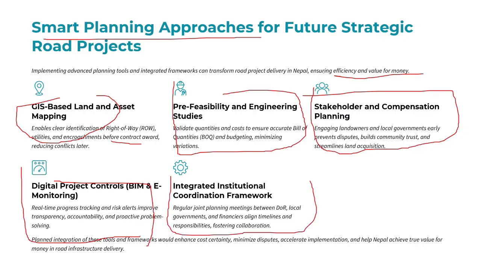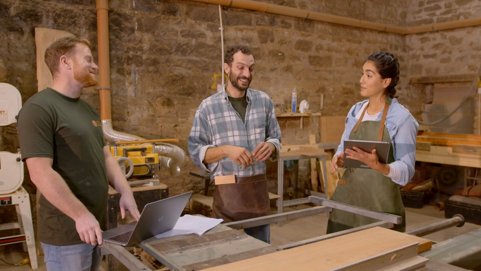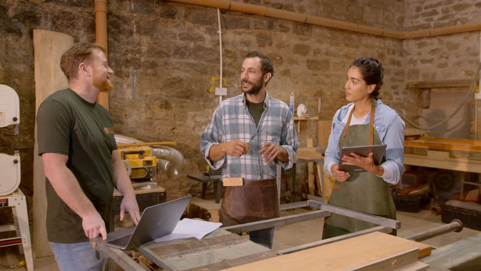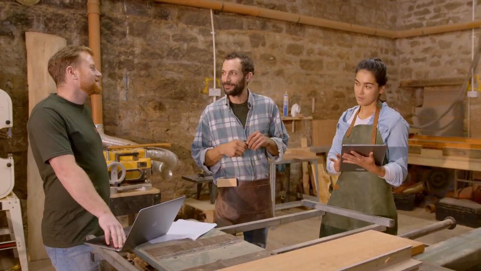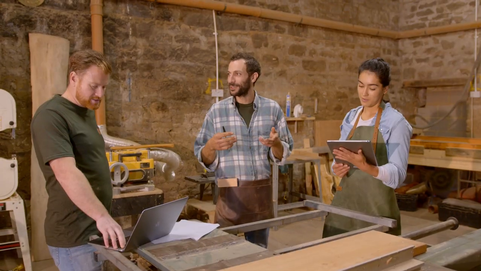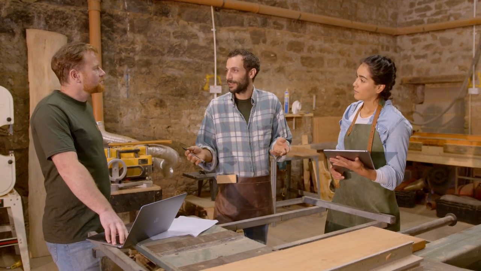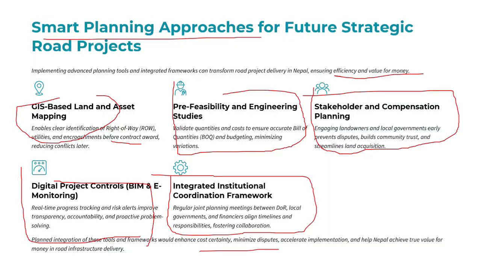We need to have joint planning meetings between the Department of Roads, local government, finance alignment, and responsibility, and forecasting the collaboration between them, which was lacking in this project. So these tools help to reduce cost uncertainty, minimize the risk, escalate the implementation, and help Nepal to achieve true value for money in road infrastructure delivery.